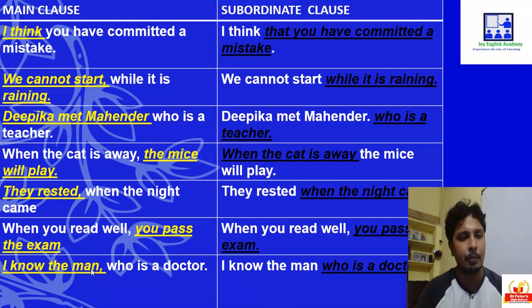It's a main clause because it has a subject verb combination. I know the man who is a doctor. This who refers to the man here. Who refers to man. Now who is a doctor means we are not very sure about it. That is the reason a subordinate clause always depends on the main clause to convey a complete meaning.